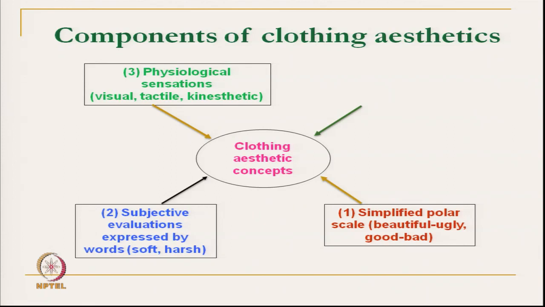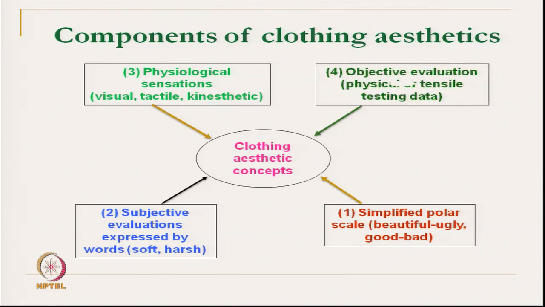The third is psychological sensation, for example, visually pleasing. The fourth one is objective measurement. We have to see whether we can measure these psychological aesthetic aspects by objective measurement. This objective evaluation of aesthetics is very important to quantify.